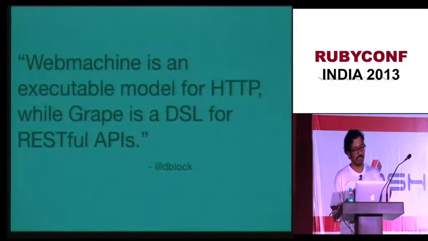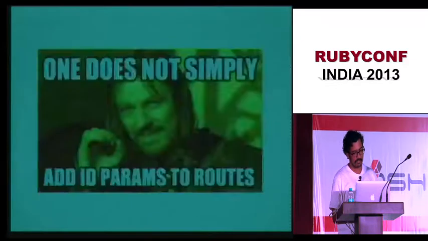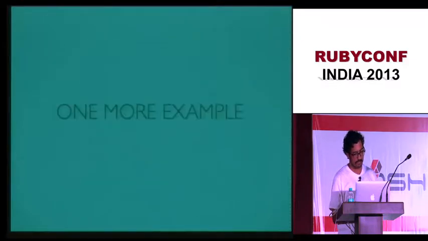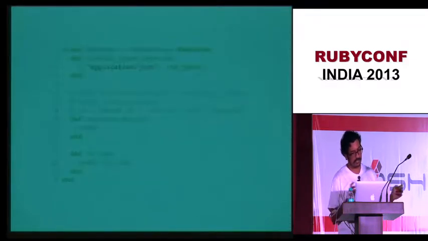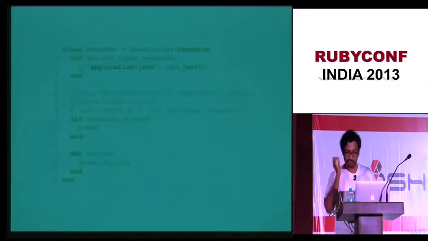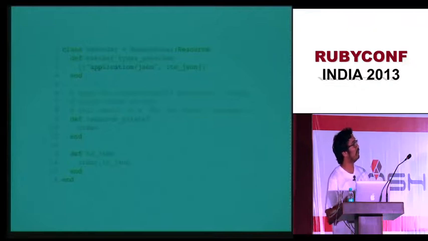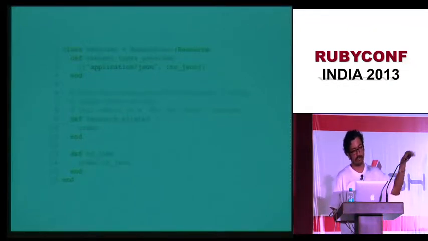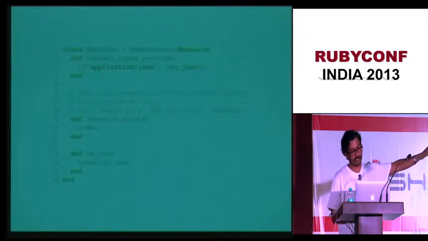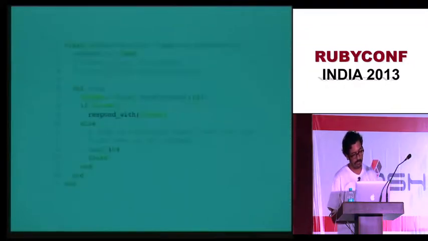On the other hand, if you're looking at Web Machine code, which is this, then it is like reading Node apps, I guess. You have these different callbacks, you should know what these callbacks do, and if you don't know what they do, then you have no context to understand what is happening.